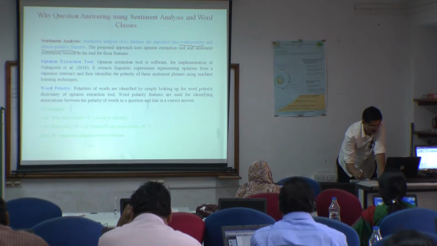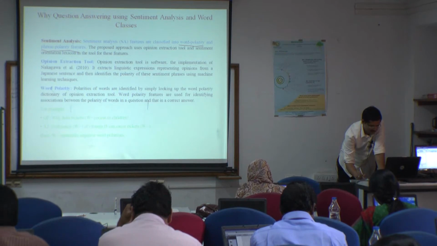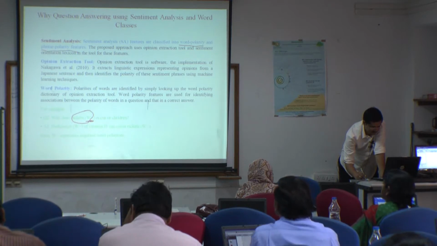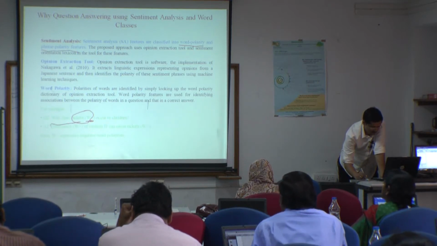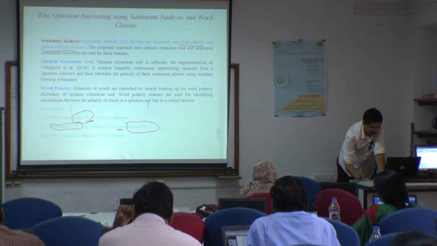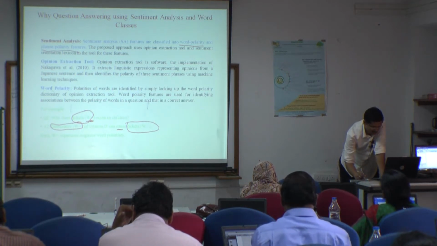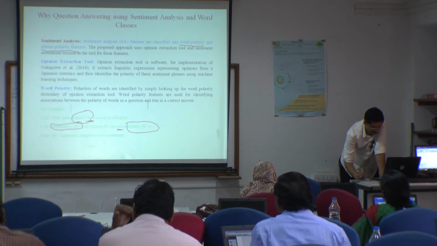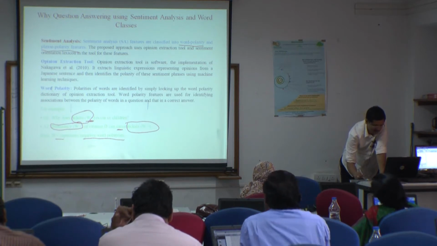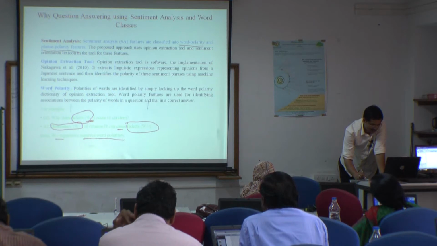For example, why does rickets occur in children? Here W minus represents that this shows some negative polarity. Deficiency of vitamin D can cause rickets. It also shows a negative polarity word. Rickets are also negative polarity words, because here cause is also negative, and here only one thing is negative. These are word polarities.